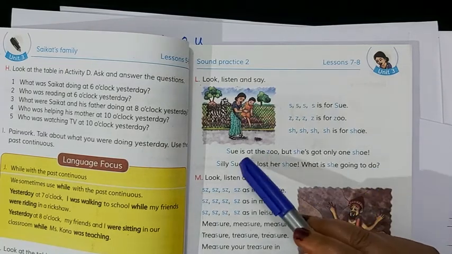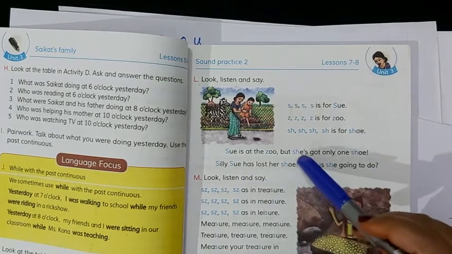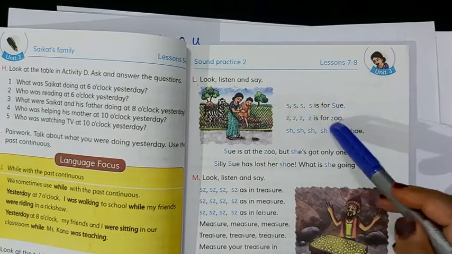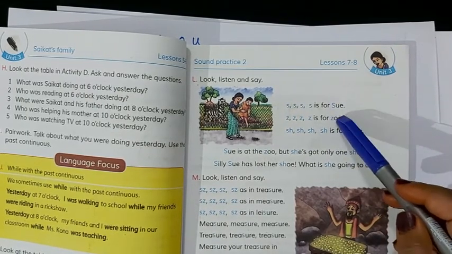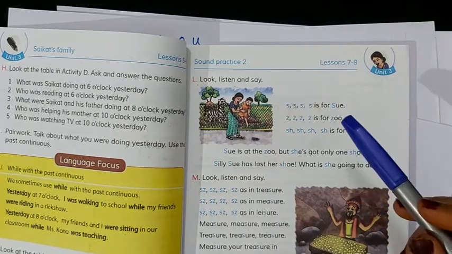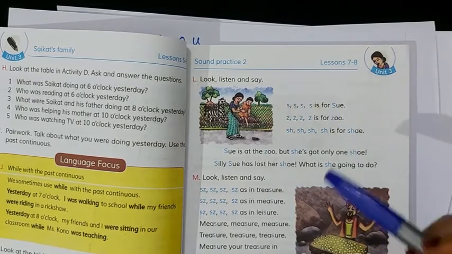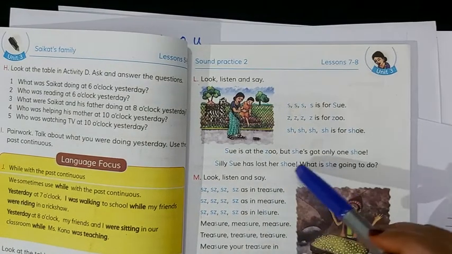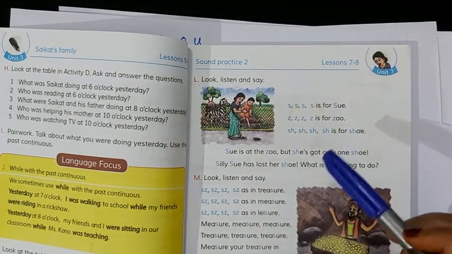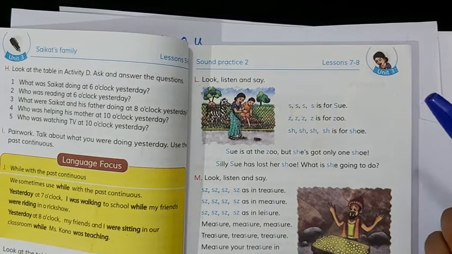That means here is your practice moment. When you have adapted the sound, after that you have to practice. So these two lines here are for your practicing moment.